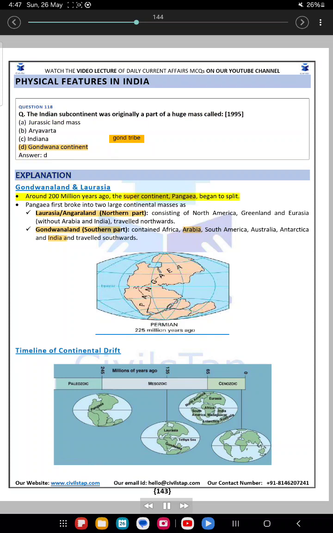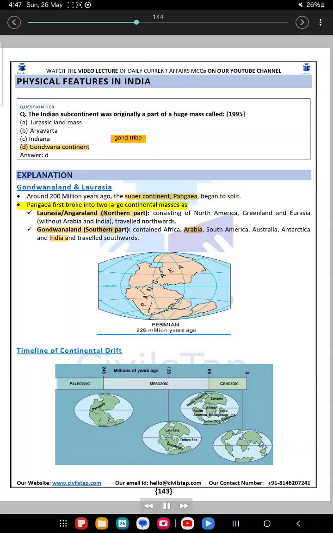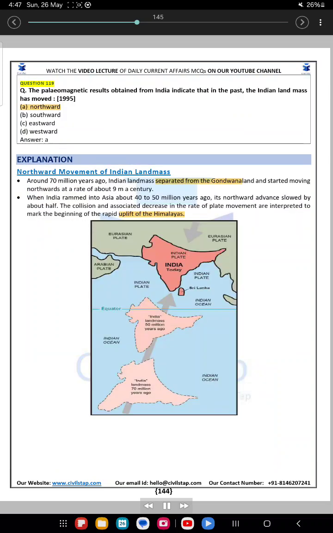Around 200 million years ago, the supercontinent Pangaea began to split. Pangaea first broke into 2 large continental masses. Laurasia, the northern part, consisted of North America, Greenland and Eurasia, without Arabia and India, and traveled northwards. Gondwanaland, the southern part, contained Africa, Arabia, South America, Australia, Antarctica and India, and traveled southwards. Timeline of continental drift.